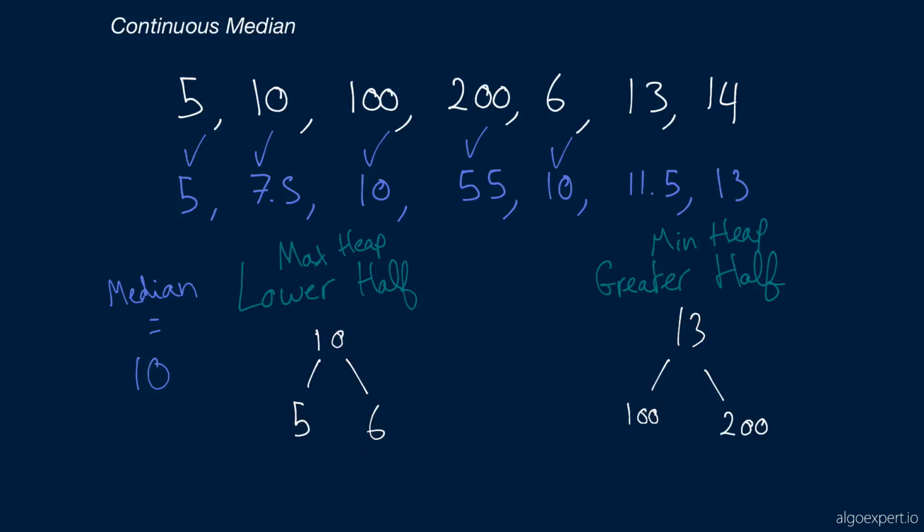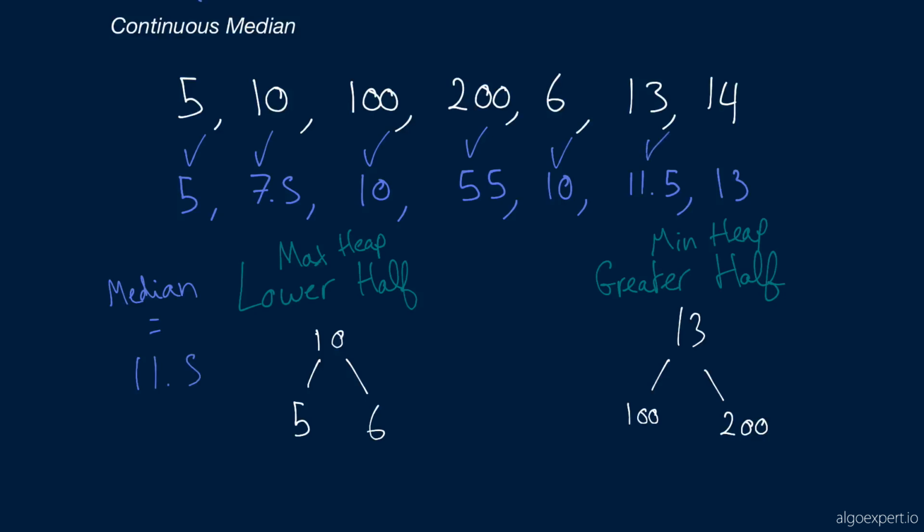And so the median of all of the numbers is going to be the average of the 2 top values. The average of 10 and 13 is 11.5. So we can update this median to be 11.5, which is correct.